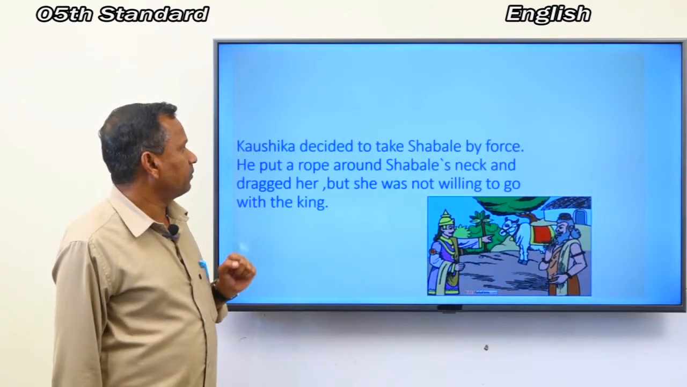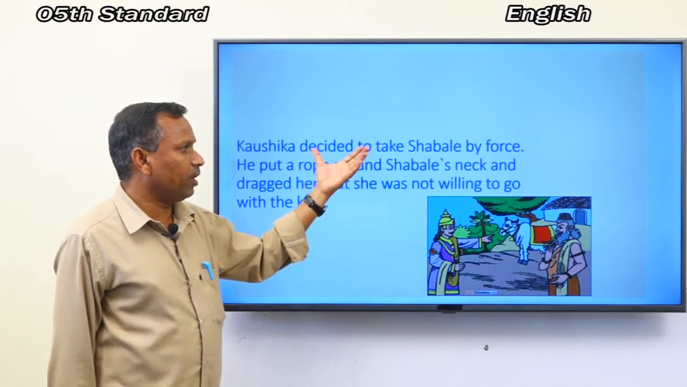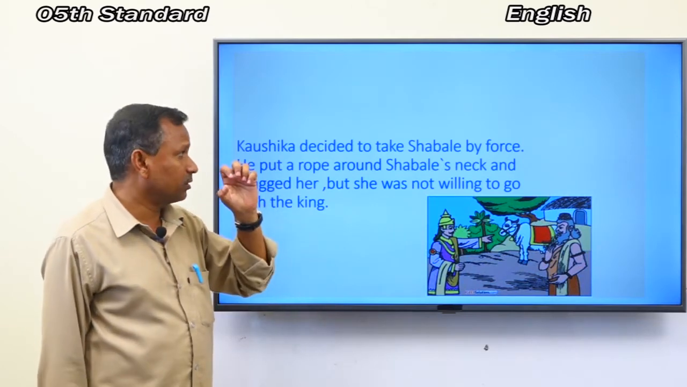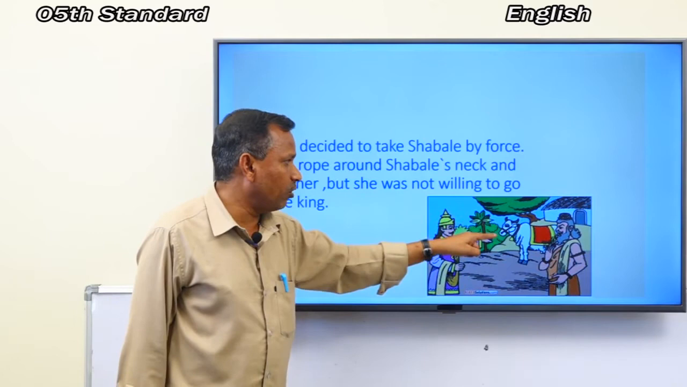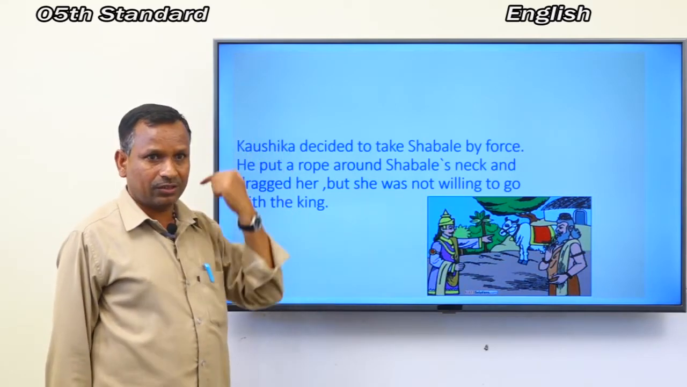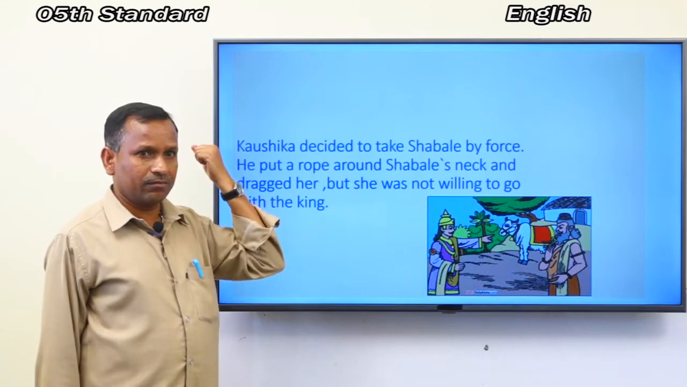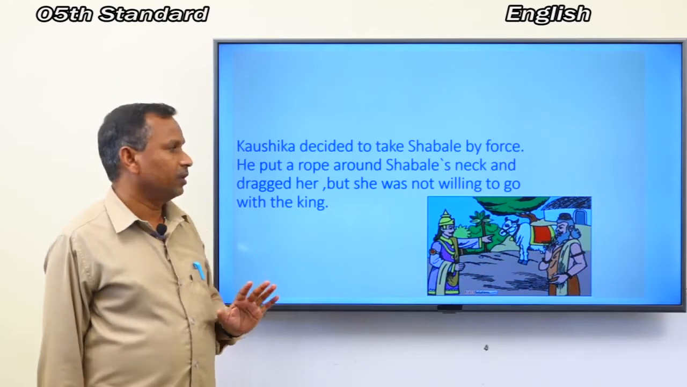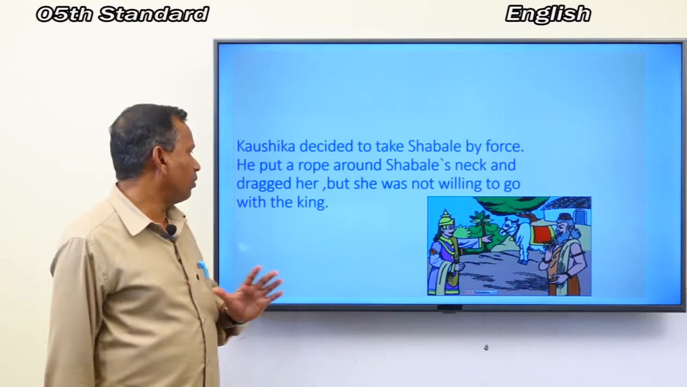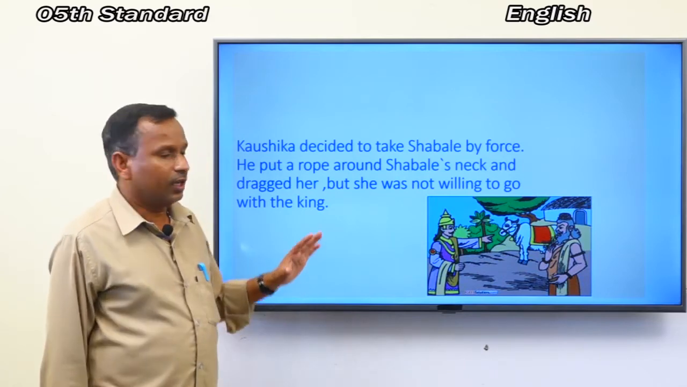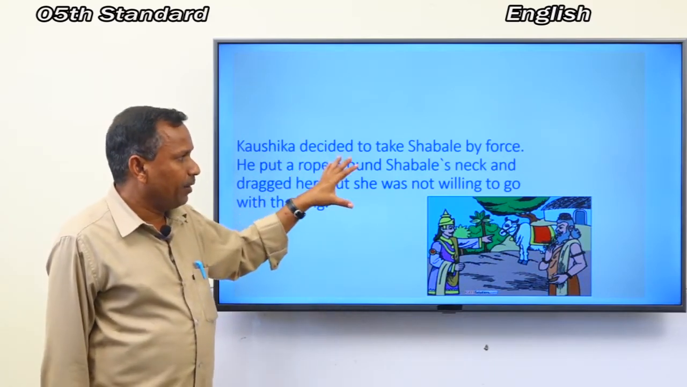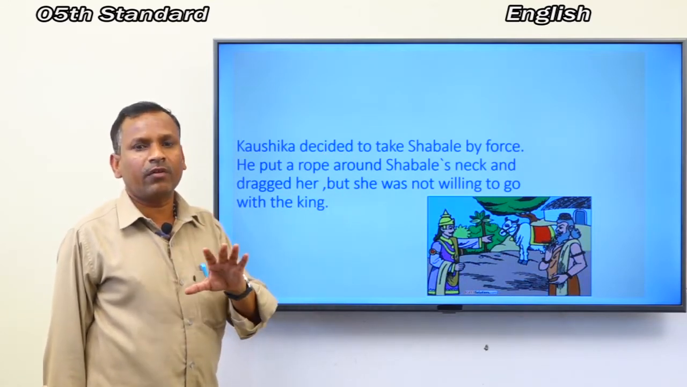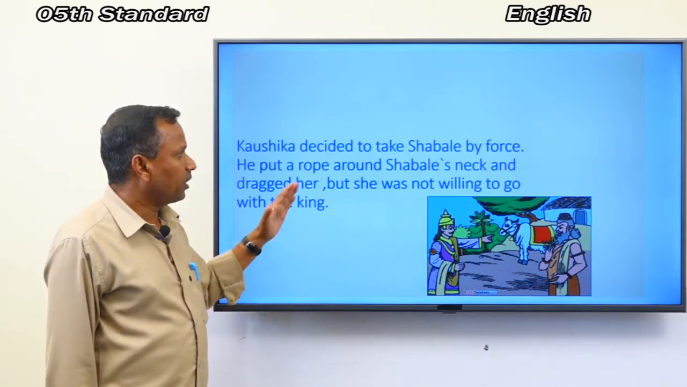Then Kaushika decided to take Shabale by force. He put a rope around Shabale's neck and dragged her, but she was not willing to go with the king. Yes, this is the meaning and theme of this lesson. Did you understand the theme of this lesson? I hope you understood.